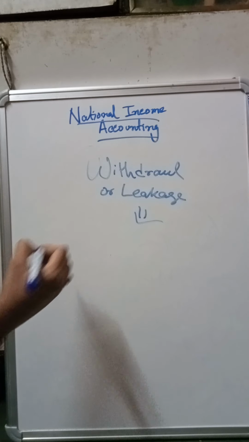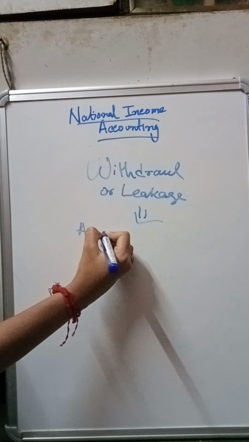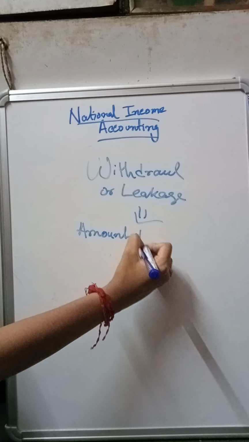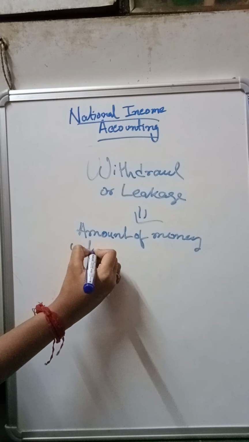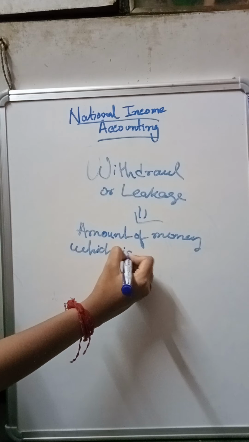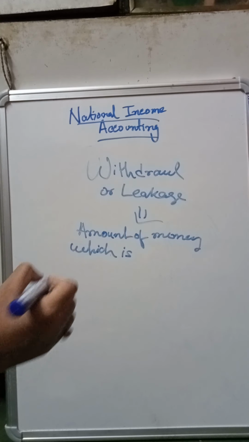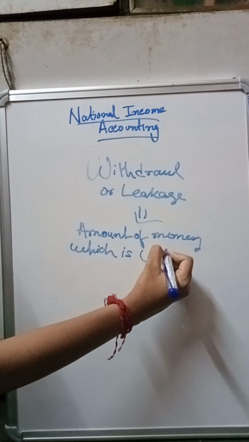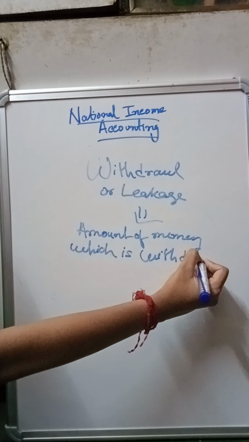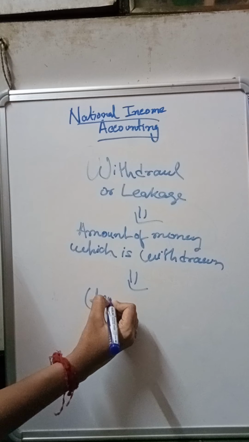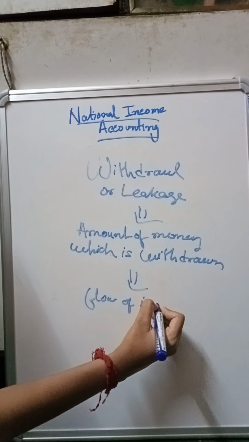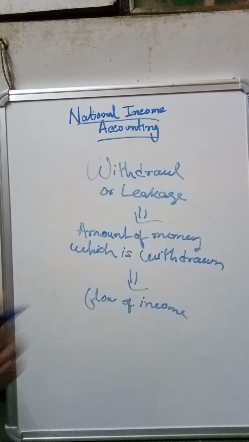Withdrawal or leakage means the amount of money which is withdrawn. Withdrawn from where? Which is withdrawn from the flow of income, right? So the amount of money which is withdrawn from the flow of income.